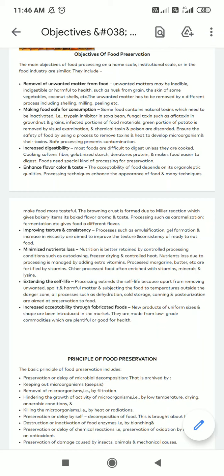So the foods are usually cooked so that it softens the fiber, as well as there is change in the texture of the food. So this cooked food is easy to digest.